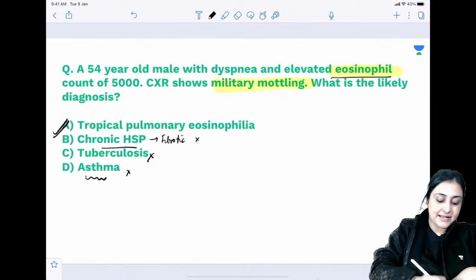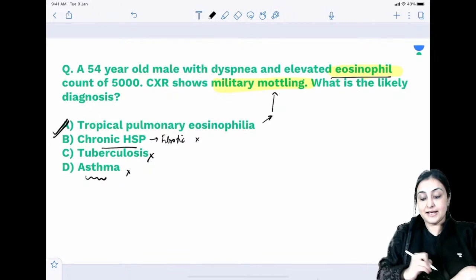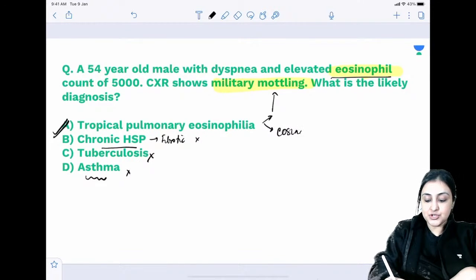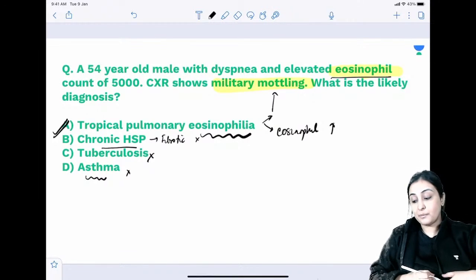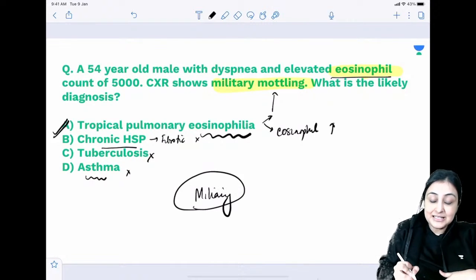So the answer by exclusion is TPE, and yes, tropical pulmonary eosinophilia rarely can have miliary mottling, and it will definitely have eosinophil count which is raised. In fact, the name is telling me the answer. Tropical pulmonary eosinophilia. So apart from TB, what are the other causes of miliary opacities?